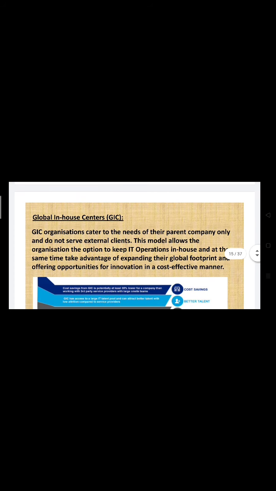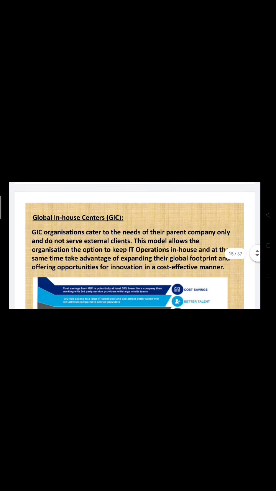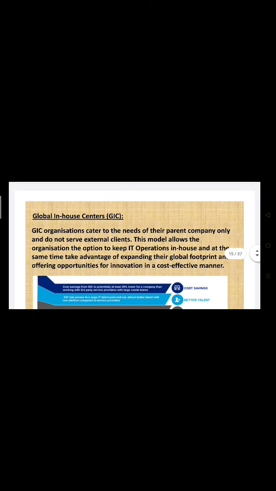Now the next one is Global In-House Centers, GIC. GIC basically works for their parent company and they have their subsidiaries. It means subdivision companies. For example, you can see Reliance. Reliance is a parent company, but it has different subdivisions like Reliance Smart, Reliance Footprints, Reliance Digital, right?